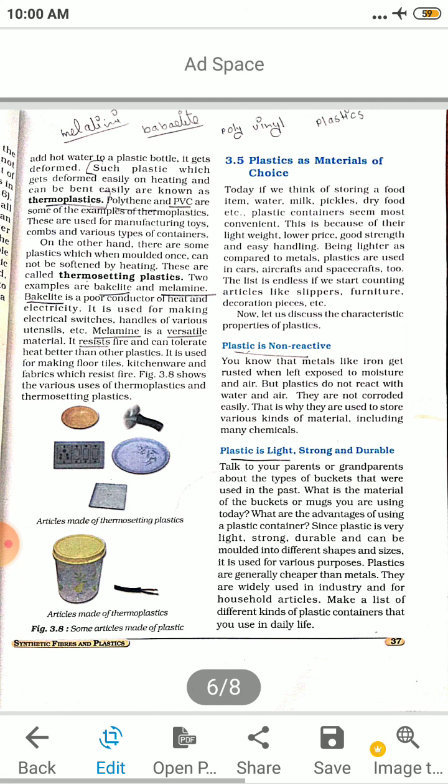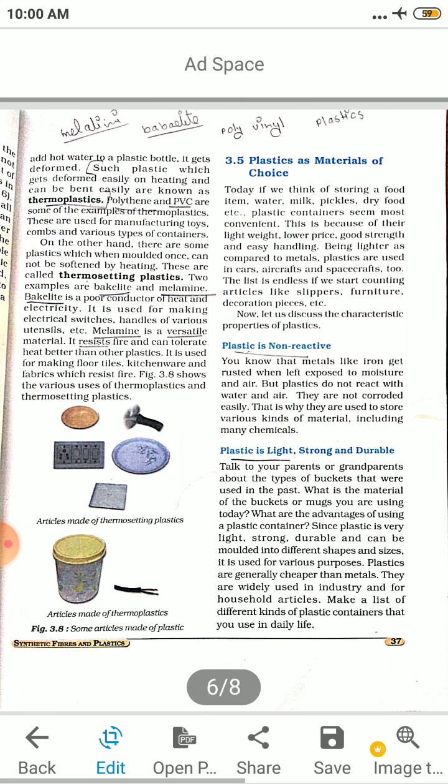Plastic is light, strong, durable. Talk to your parents or grandparents about the types of buckets. What is the material of the bucket or mug? It is thermosetting, because bucket means you add hot water to it, it doesn't change shape.